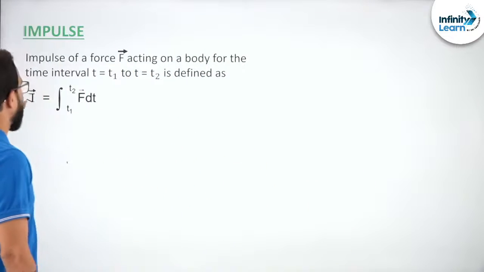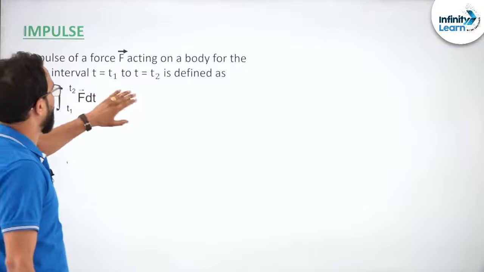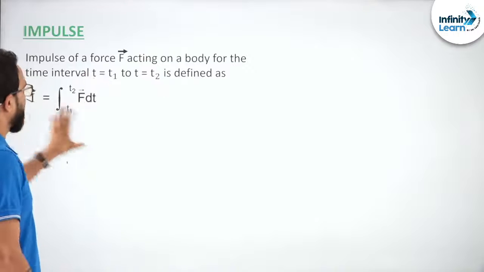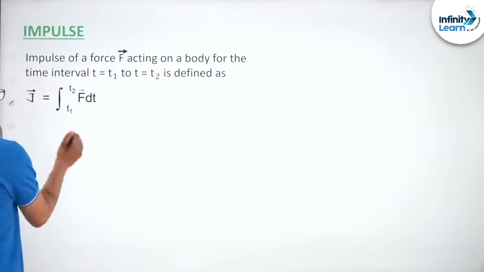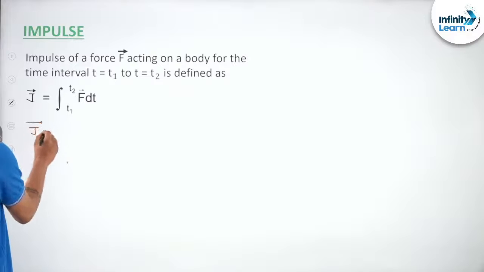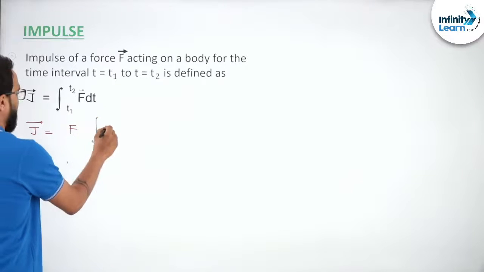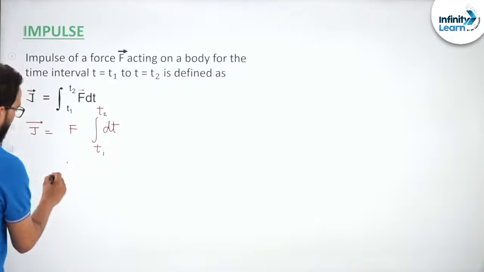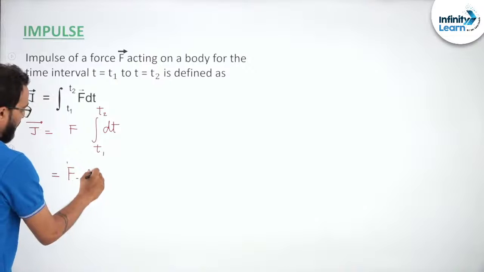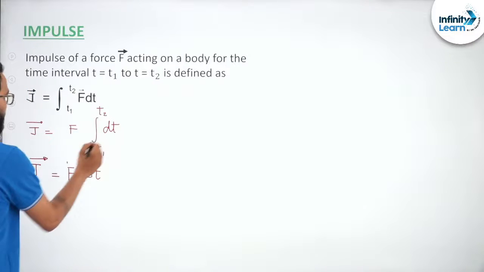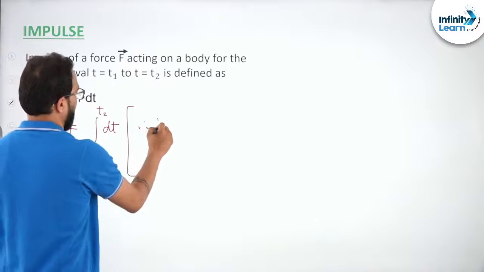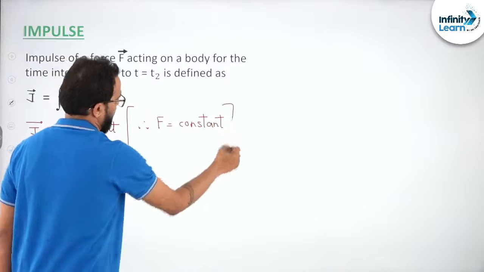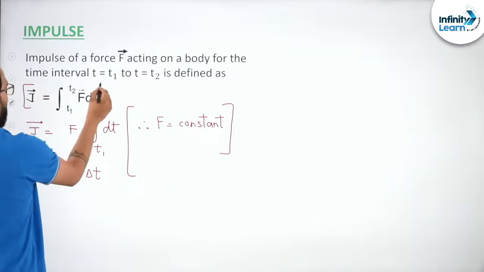Anyways, so what is impulse? Impulse is the effect of force, or impulse of a force acting on a body for a time interval. This is defined as this. Now in this particular case, if force is constant, it will become the integration of simply F dt from t1 to t2, which will ultimately become F into delta t. This will happen if force is constant, and if the force acting on the body is not constant, then obviously we will have to integrate it like this.